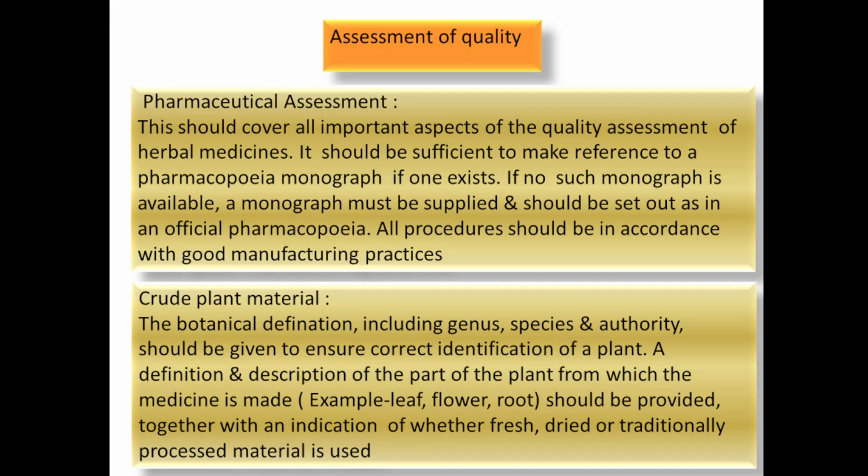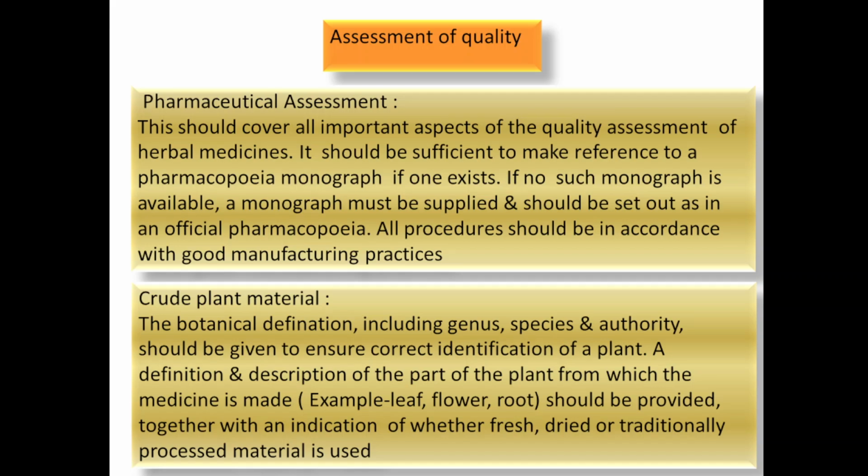botanical classification of the drug, or taxonomical classification, is found out: that if a particular plant comes under which genus, which species, which phylum, which family, and what is the scientific name of that particular product, that should be identified.